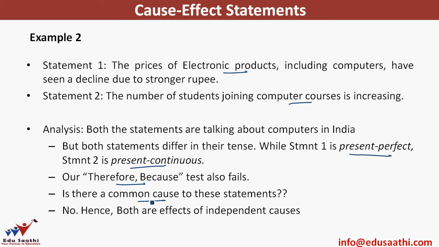No. There is no common cause. Both are independent statements. Therefore, this statement is an effect of an independent cause, and this statement is also an effect of an independent cause. I hope you are getting this cause and effect statements.